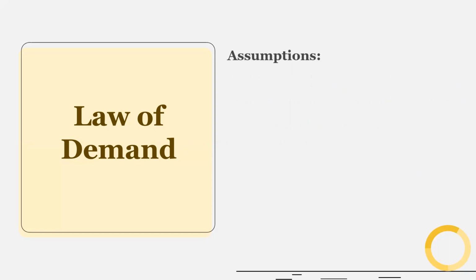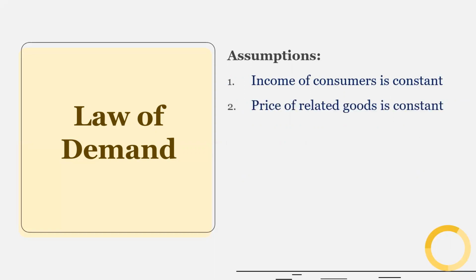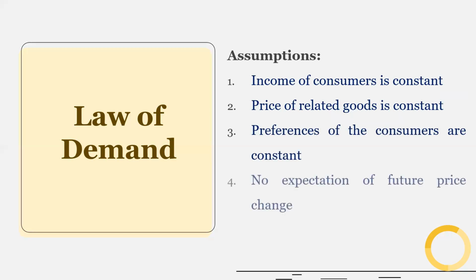Now, what are the assumptions? When we analyze the relationship between price and quantity demanded, we assume that income of the consumer is constant. Price of related goods is constant, so price of substitutes and complementary goods are constant. Preferences of the consumers are also constant. And there is no expectation of future price change. So holding these things constant, we can have inverse relationship between price and quantity demanded.